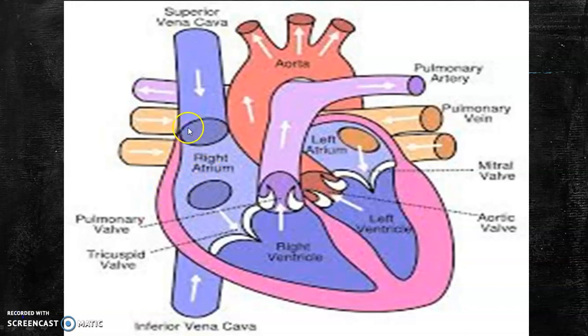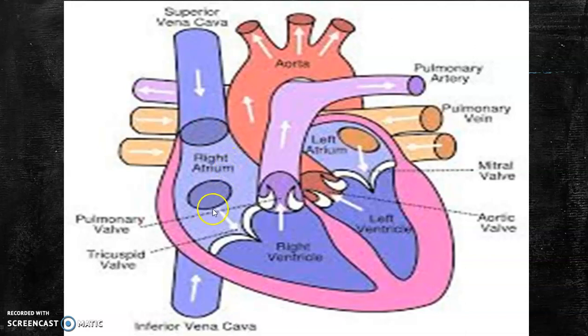Now we will see how blood is circulated between all four chambers and to the body. First we start with the right atrium. The right atrium receives blood from two major veins, namely the superior vena cava and inferior vena cava. The superior vena cava drains blood from the upper portion of the body, that is the head and neck region, and the inferior vena cava brings blood from the lower limbs. Both drain the blood into the right atrium.